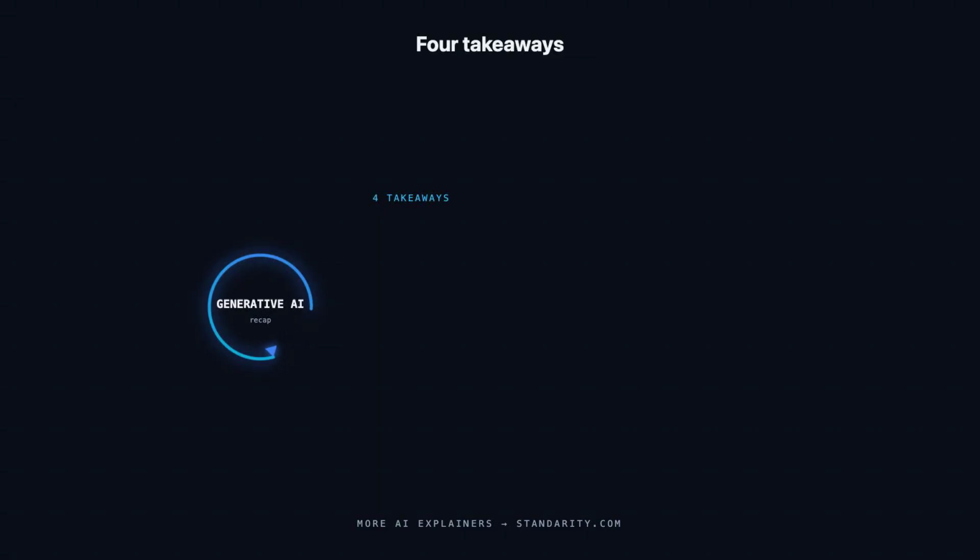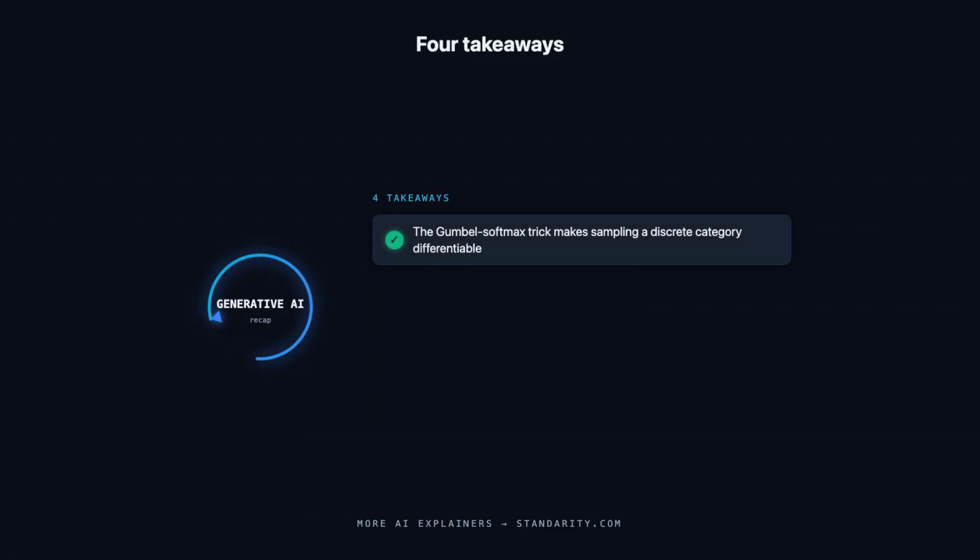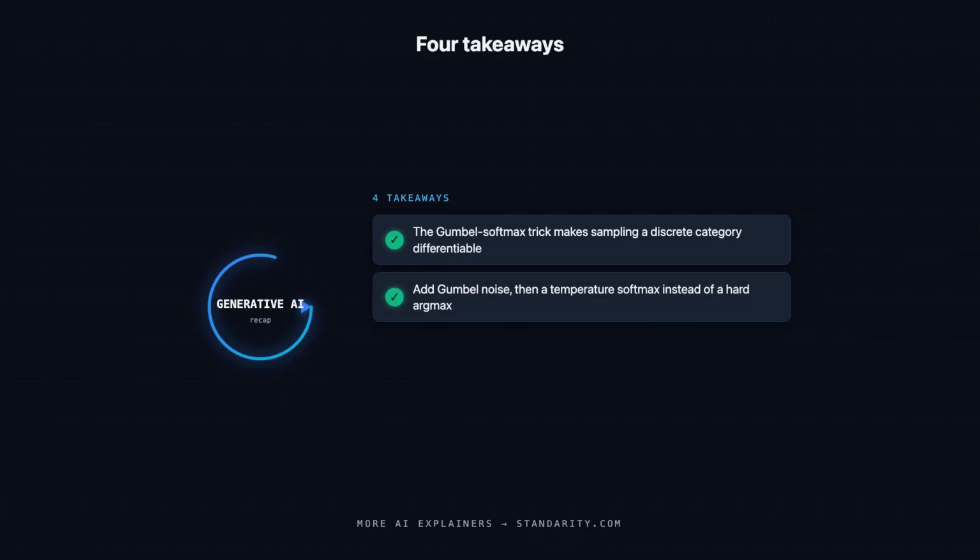All right, let's lock in what matters. This trick makes sampling a discrete category differentiable, so gradients can flow through a hard choice and models learn discrete decisions end-to-end. It works in 2 moves. Add Gumbel noise to the log probabilities to sample, then replace the non-differentiable argmax with a temperature softmax.